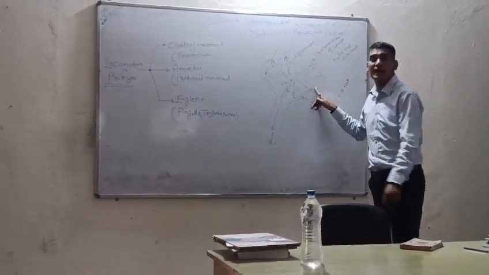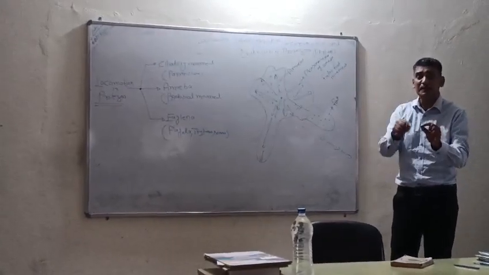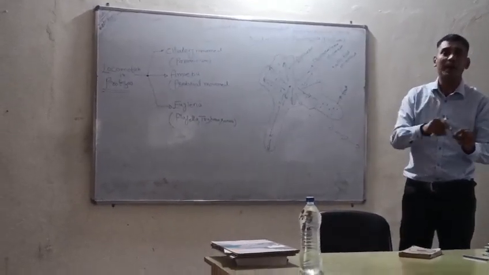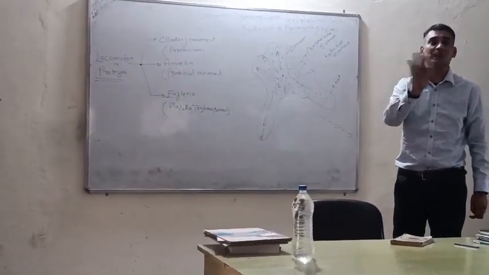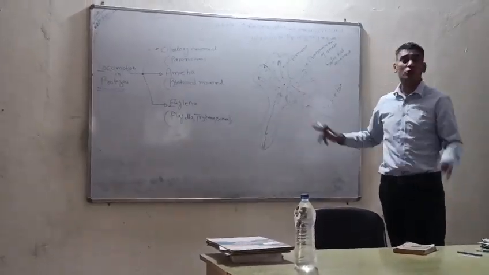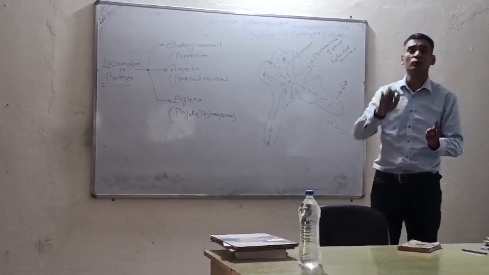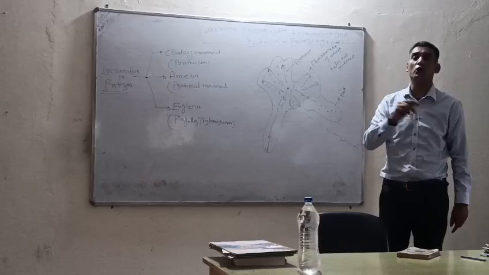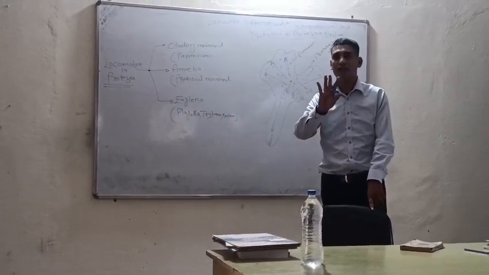But pseudopodia is not an accessory organ. Pseudopodia is the plasma lemma of the amoeba. And this plasma lemma is created by the pressure of protoplasm of the amoeba to make it like a foot. That's why it is called pseudopodia, because the function of the plasma lemma is not movement. It is made for the movement by the pressure of protoplasm inside the amoeba. That's why it is called a pseudopodia, because it is not a true foot.